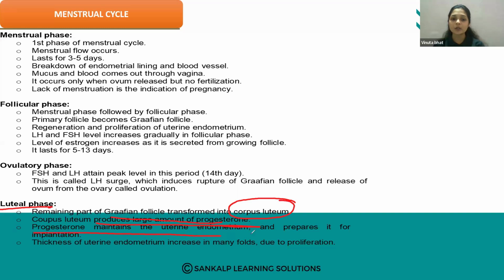Progesterone maintains the uterine endometrium and prepares it for implantation. Progesterone is also called the pregnancy hormone, and it prepares the uterine endometrium for implantation. The thickness of the endometrium increases many folds due to proliferation. The endometrium is formed again.